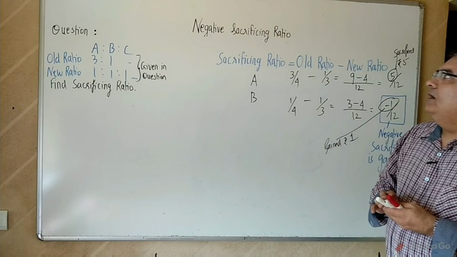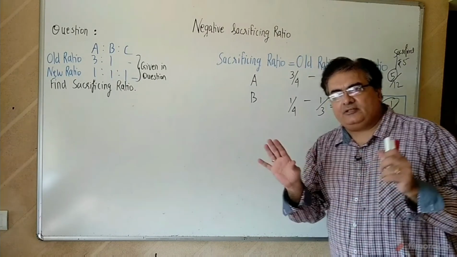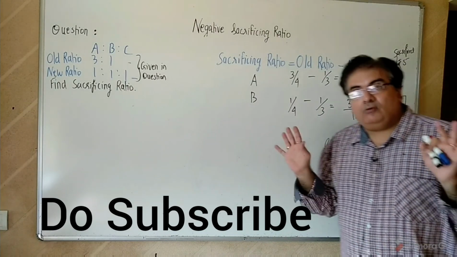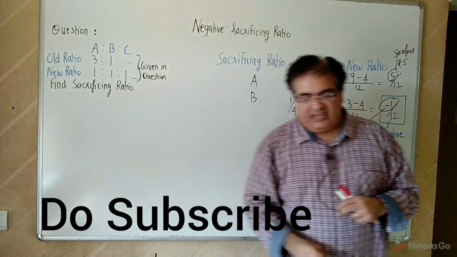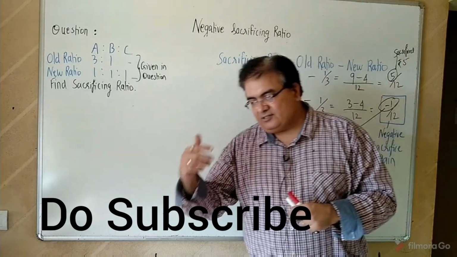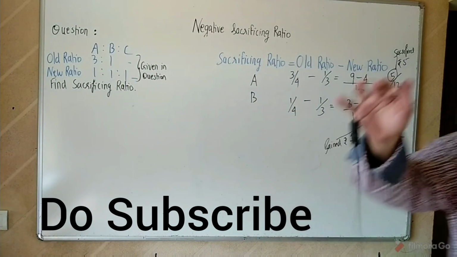This concept of negative sacrificing ratio, I don't think it's there in 12th standard. Please check it out. I don't know. But to my knowledge, it's not there in 12th standard, but it's very much there in CA, foundation type exams, Inter, CS, I don't know. But in 12th, you need to check it out. Okay, and that's all in this session.